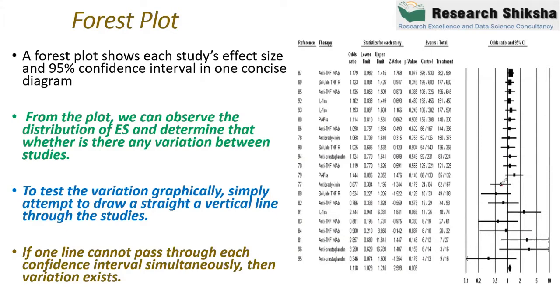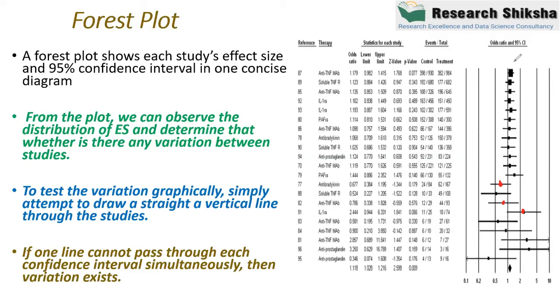All the dots are basically representing the effect size, and the box is representing the weight, and we determine whether there is a variation between the studies. To test the variation graphically, there is one simple method: simply attempt to draw a straight vertical line through these studies. Okay, let me try this.